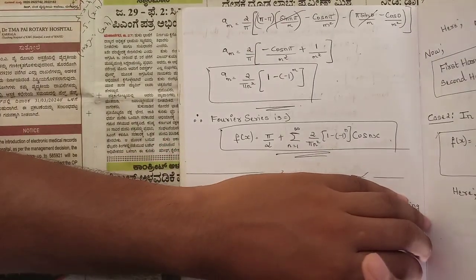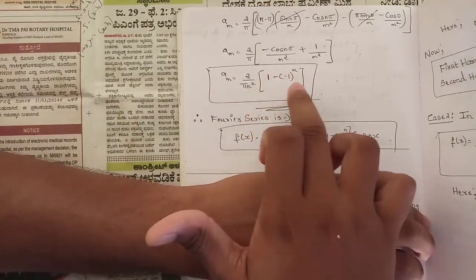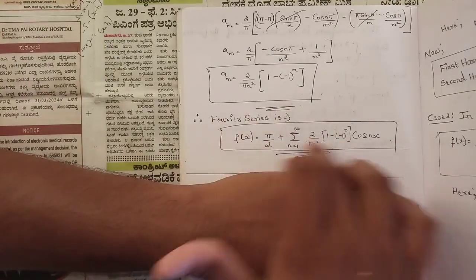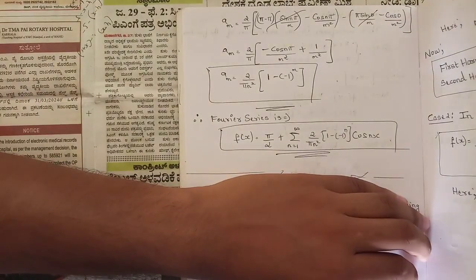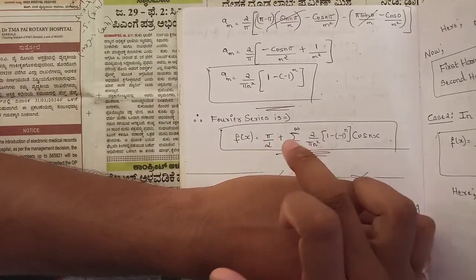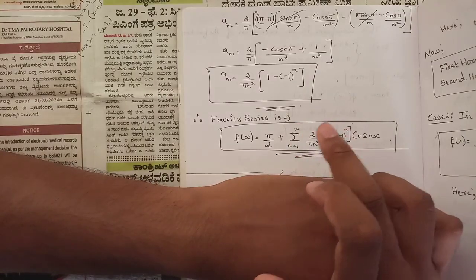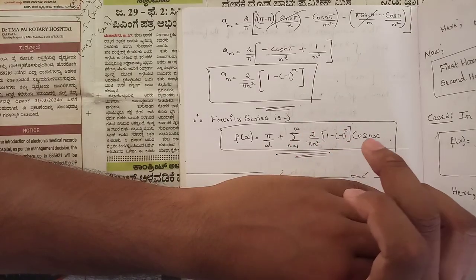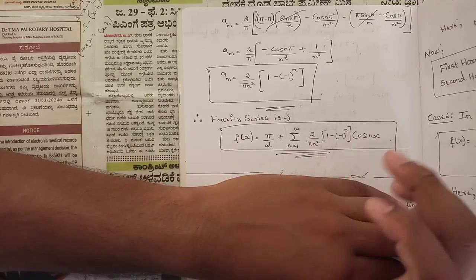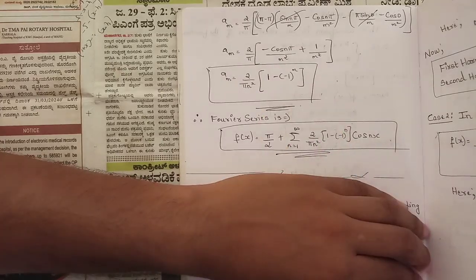See, this is the further substitution. So finally we get the value of an as 2 by pi n square, times 1 minus minus 1 to the power n. So again I have written the Fourier series. The value of a0 we got is pi, so a0 by 2 will become pi by 2 plus summation n from 1 to infinity of 2 by pi n square, 1 minus minus 1 to the power n, or we can write it as 1 plus minus 1 to the power n plus 1. It's one and the same, into cos nx. So this is the required Fourier series.